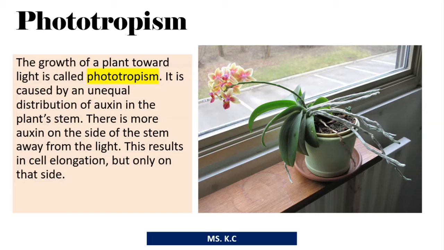Phototropism. The growth of a plant toward light is called phototropism. It is caused by an unequal distribution of auxin in the plant stem. There is more auxin on the sides of the stem away from the light. This results in cell elongation, but only on that side.